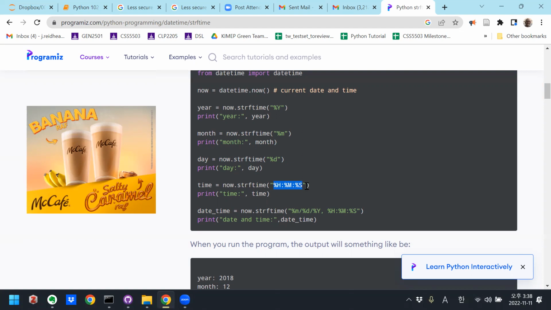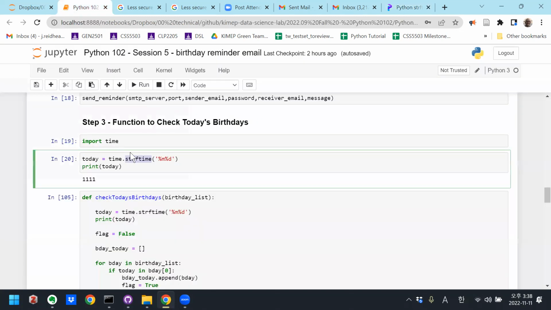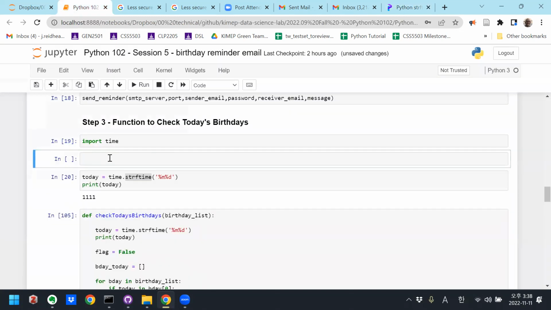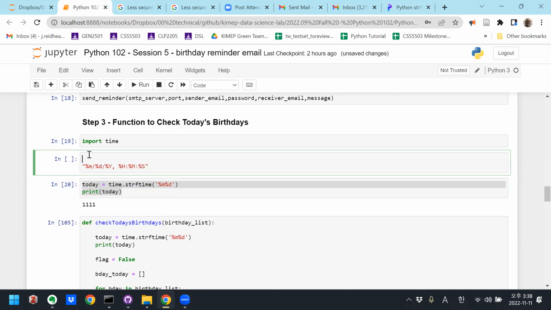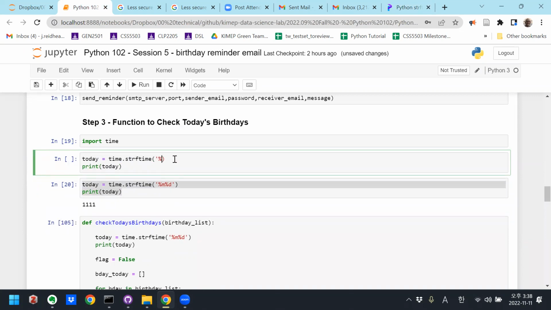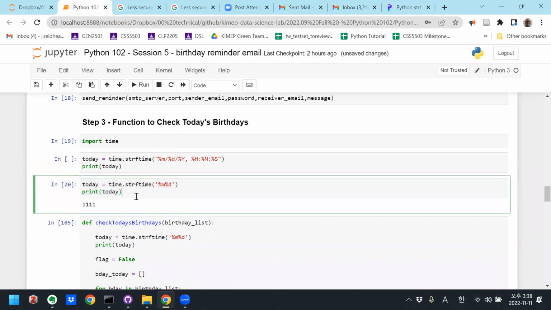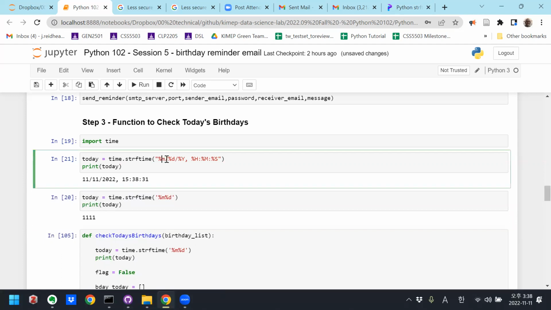HMS is hour, minute, and second. So I'll just use this string here to show you. This gives you the month, the day, the year, the hour, the minute, and the second.